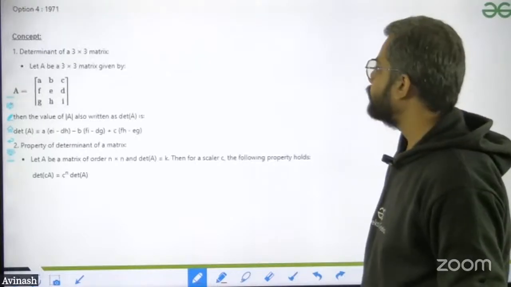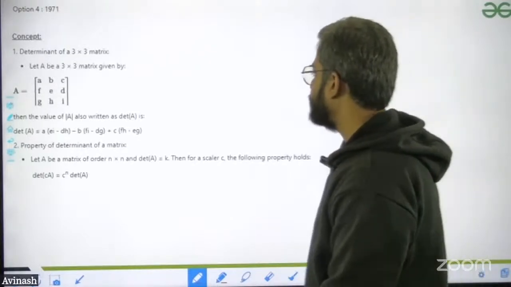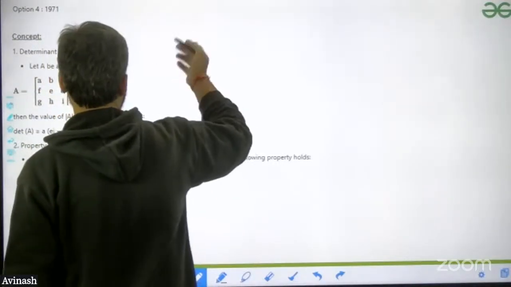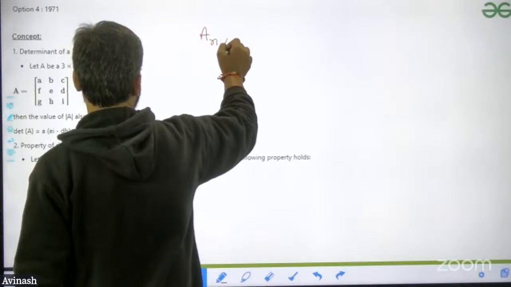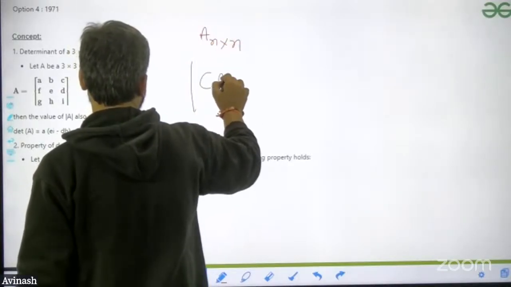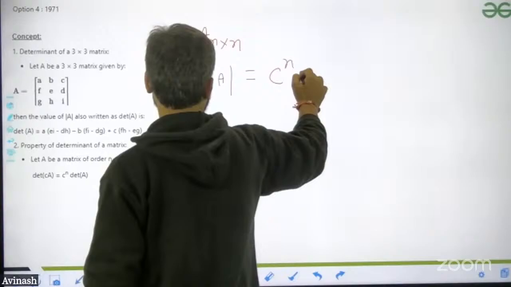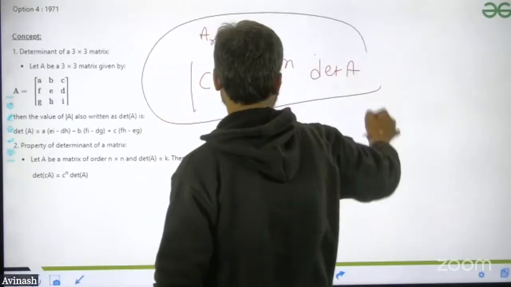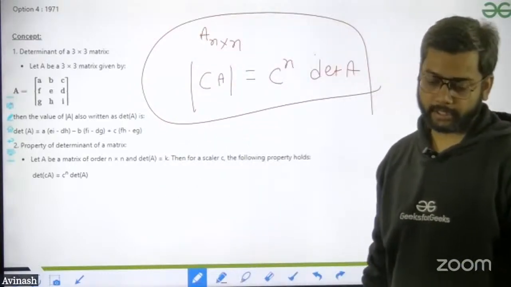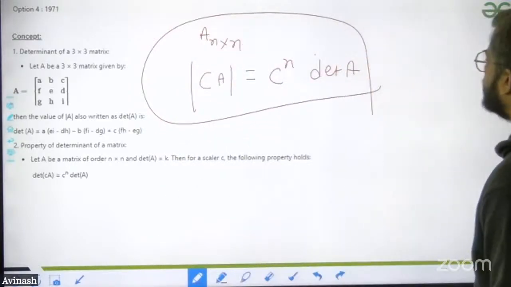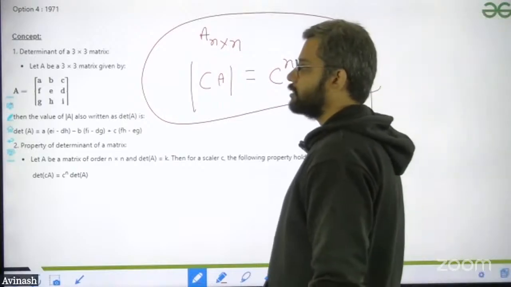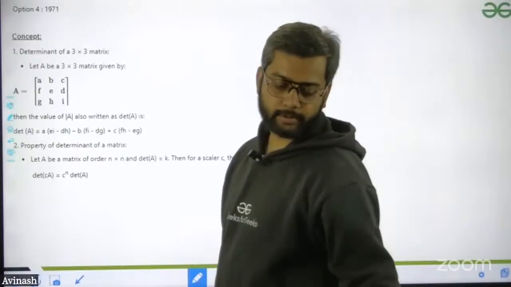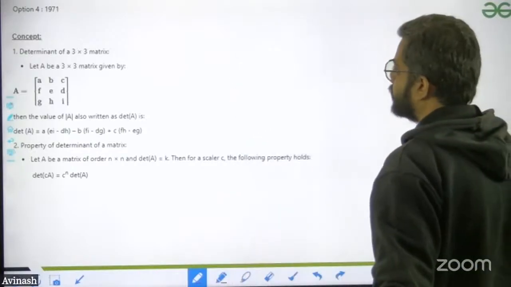Okay, I hope now you are getting this. My motive is, once we are solving this part, the formula I have just mentioned: for any matrix A which is n cross n, the determinant of CA is equal to C to the power n times the determinant of A. I have just used this formula for one question. Now I believe you are getting my point. Every time I solve this kind of question, the concepts are repeating. If you have gone through this, I believe the second time you attempt it there will be no issue. You remember this formula, you can get this question simply.